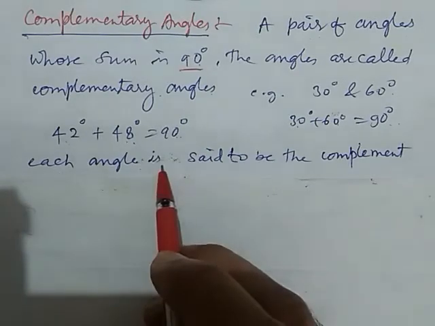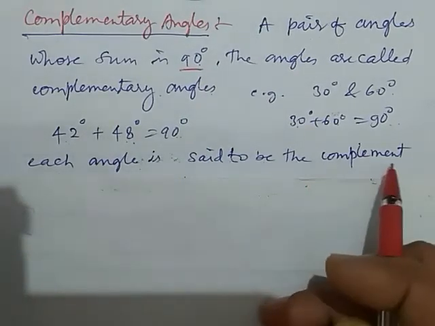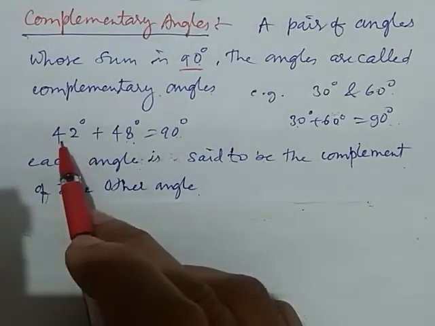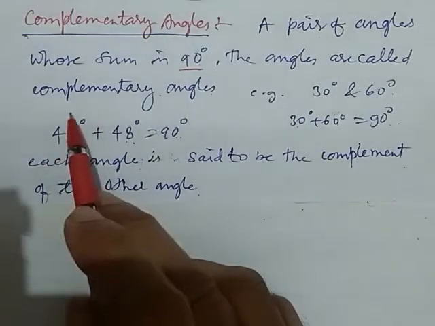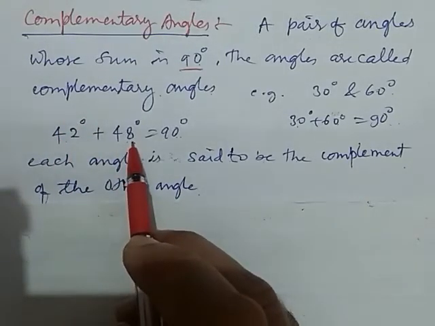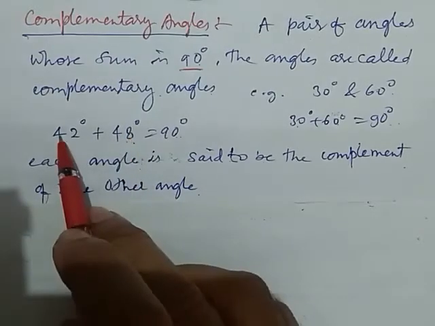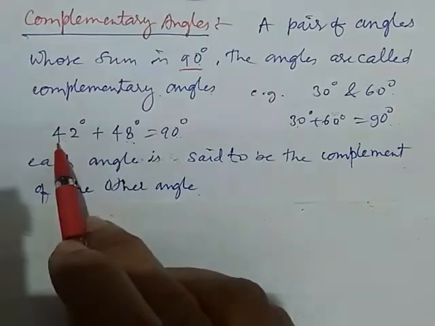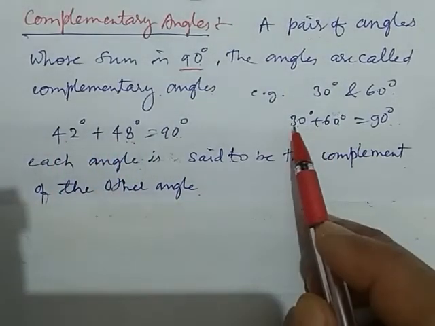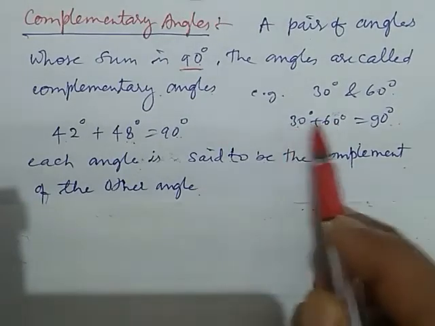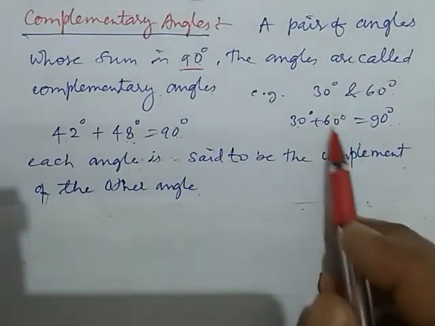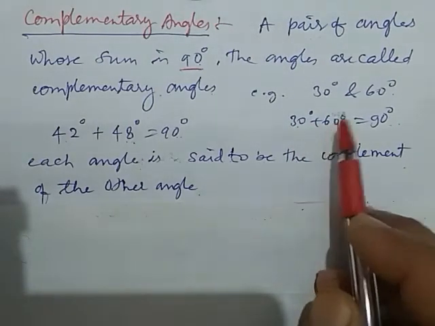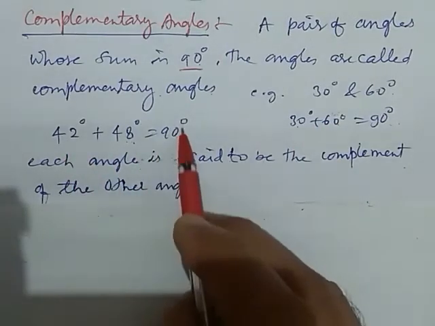Each angle is said to be the complement of the other angle. Here we can say the 42 degree angle is the complement of the 48 degree angle, and the 48 degree angle is the complement of the 42 degree angle. So they are complements of each other. Here this 30 degree and 60 degree are complements of each other. The 60 degree angle is the complement of 30 degree and the 30 degree angle is the complement of 60 degree because they have the sum 90 degree.